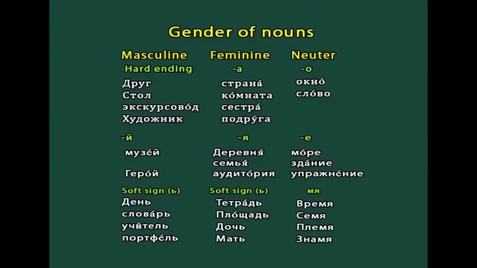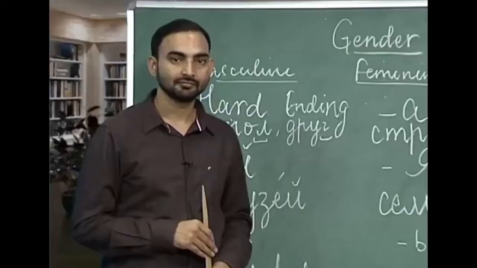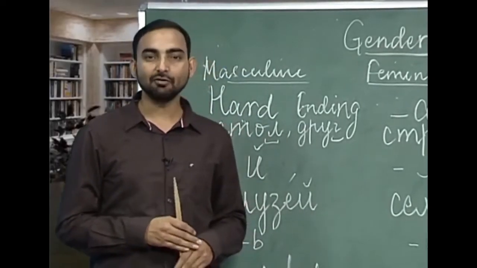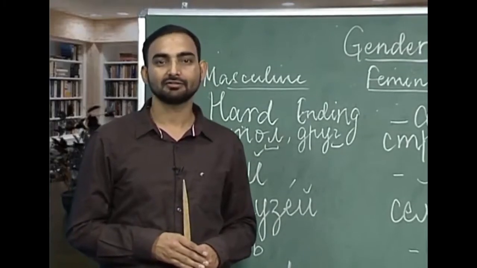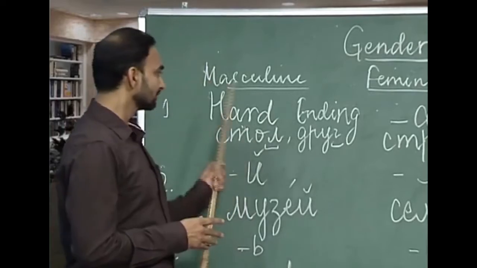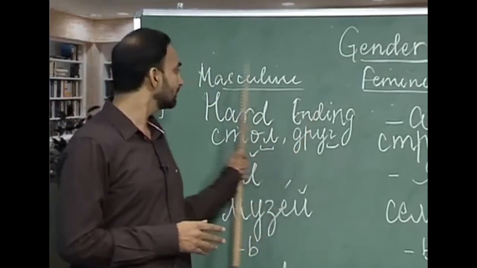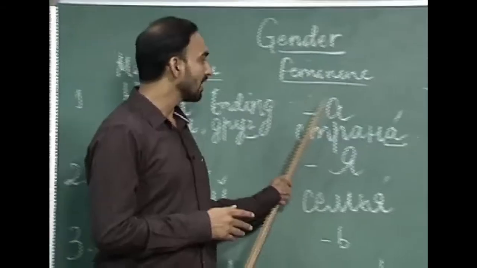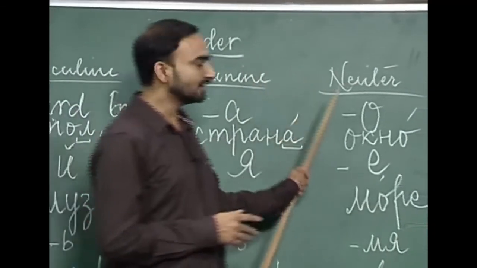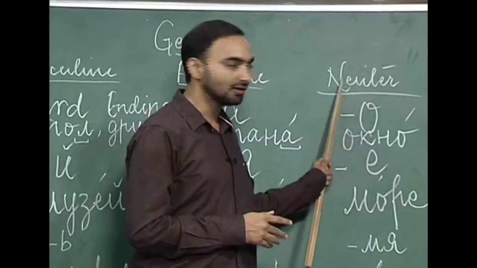So, the first topic we are going to learn today is the gender of nouns. For this, I have drawn a table on the blackboard. So, let us see what we have in this topic. In the previous lesson, we discussed that nouns with a hard consonant ending are masculine nouns. Hard vowel ending a are feminine nouns, and the nouns which end with o are neuter gender nouns.